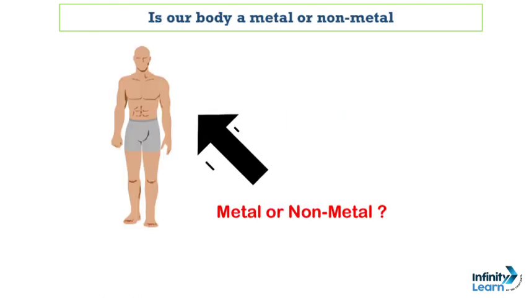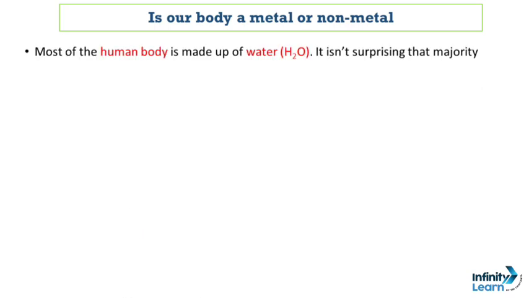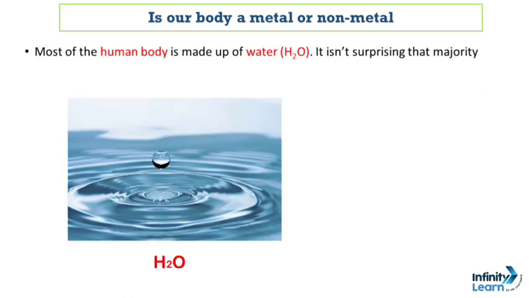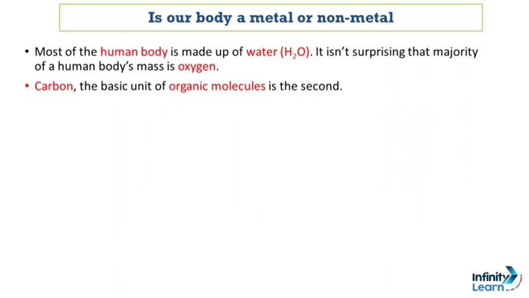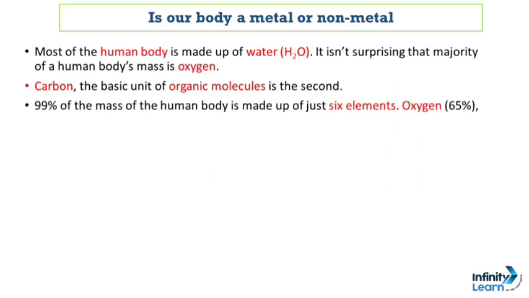is our body a metal or a non-metal? So as you all know that most of the human body is made up of water, that is H2O. So it is not really surprising that majority of human body's mass consists of oxygen. Carbon is the basic unit of organic molecules is the second, and then 99% of the mass of the human body is really made up of six elements.